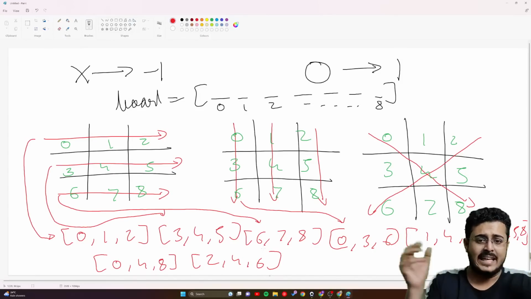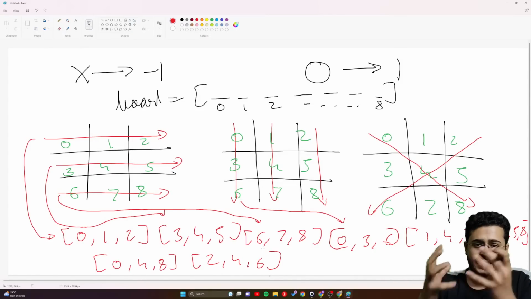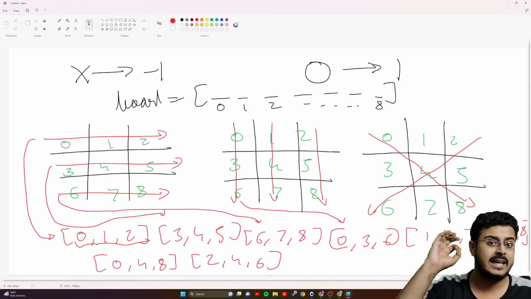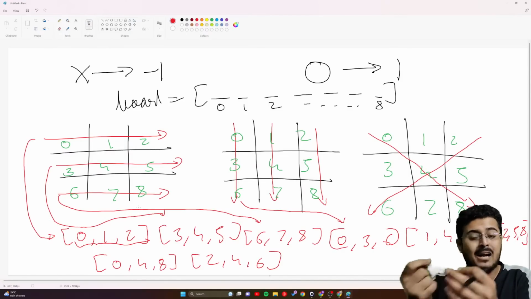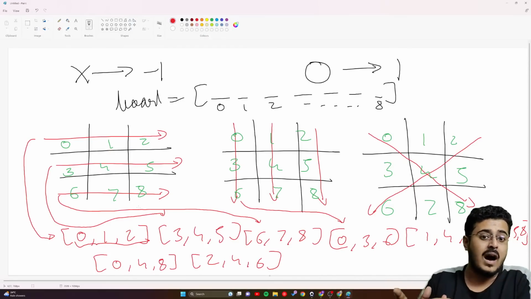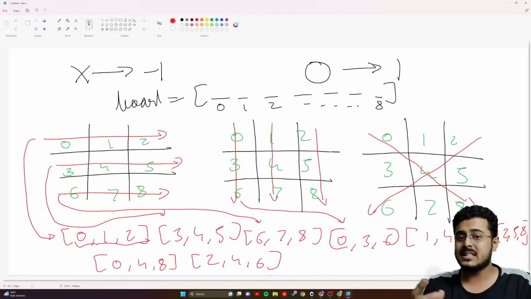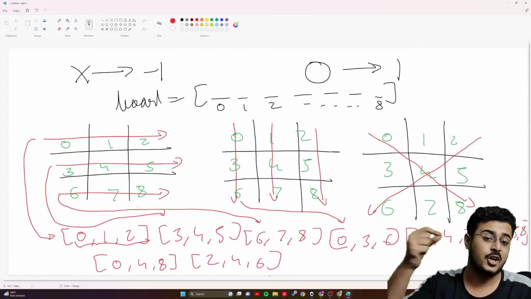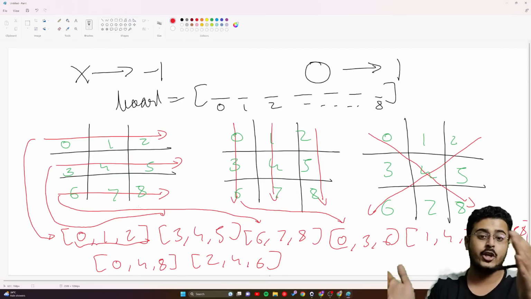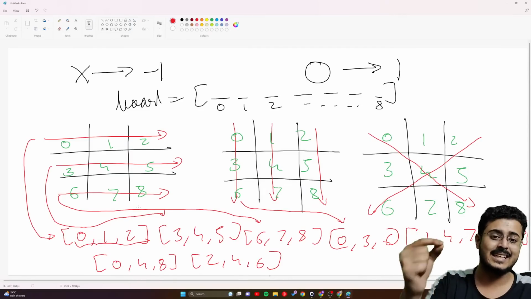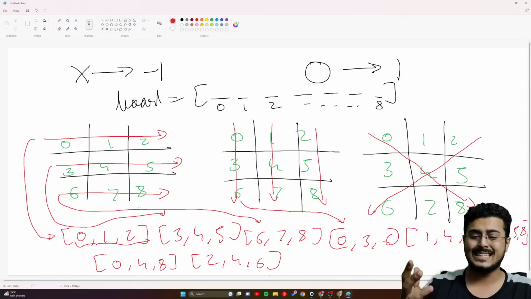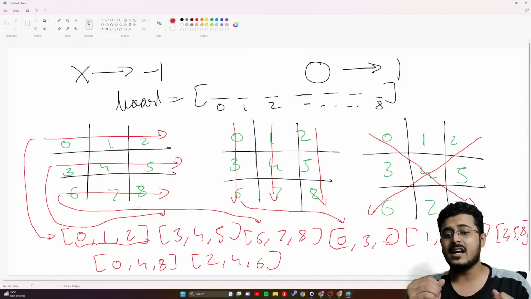If all the numbers present at any of these indexes are the same, then somebody has won, and whichever value that is, that particular person has won. If all these numbers are 1, then O has won. If all the numbers are -1 at these indexes, then X has won. It shouldn't be equal to 0. That is also something we need to keep in mind. All the numbers present at these indexes should be the same, but not equal to 0. And these are the only test cases that we need to test to find out who has won this game.